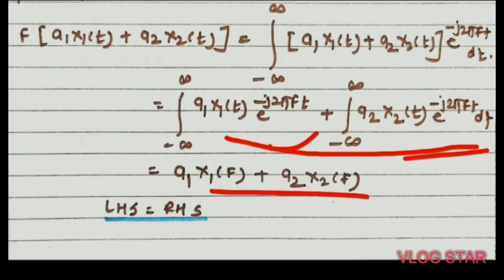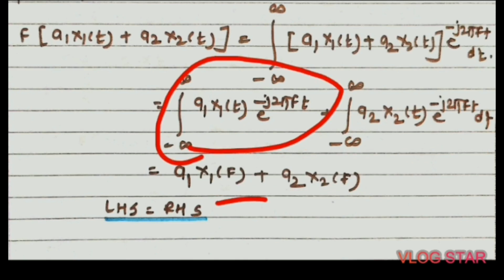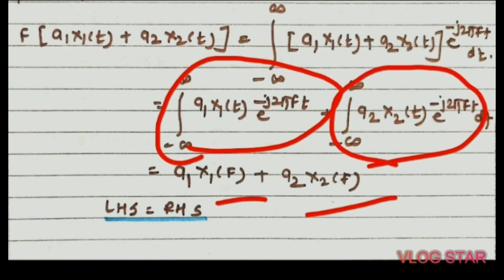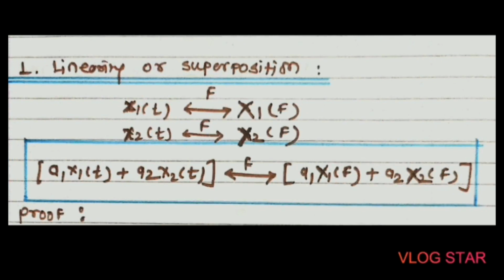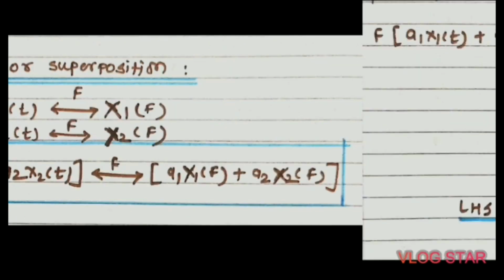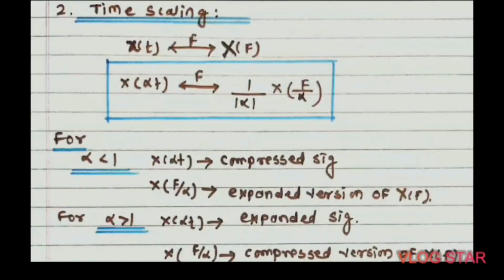Okay, so it will become a1 as it is, and this can be represented in terms of frequency as per the definition of Fourier transform. So the individual term is equal to x1 of f, and the individual term is equal to x2 of f. Okay, so here the left hand side term is equal to the right hand side term, hence it is proof.